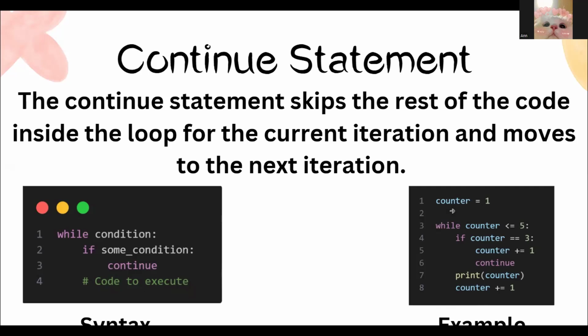It means if the counter comes to 3, then it will keep on adding 1 to the given output. The next one is printing the counter. So if the counter is not 3, it prints the current value of the counter. The current value of the counter is 1. Incrementing the counter, plus equal to 1, means it will increment the counter by 1, which means it will add again, and the resulted value will be like 1, 2, 4 and 5. It will leave the number 3 and print all the remaining numbers: 1, 2, 4 and 5.